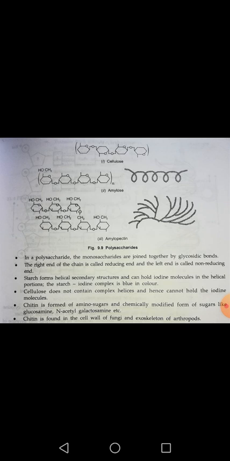Okay, similarly chitin is also a polysaccharide chain which is formed of amino sugars, and these amino sugars are chemically modified sugars. Glucosamine is one example, or N-acetylgalactosamine is another example, where the amino sugars join together and form a long chain of chitin, a kind of polysaccharide. And where can we find it? We know very well that chitin is found in the cell wall of fungi as well as the exoskeleton of arthropods. So I am concluding today's session.